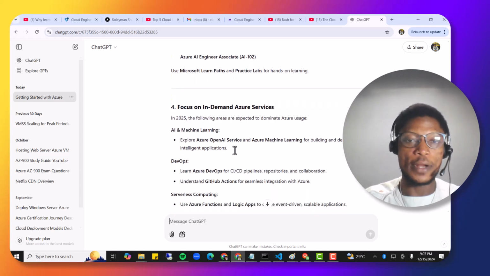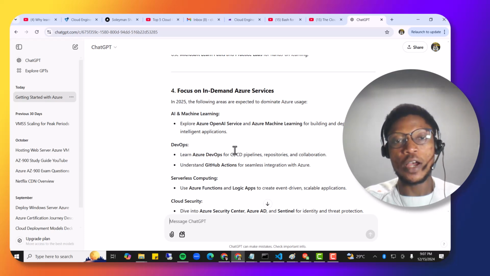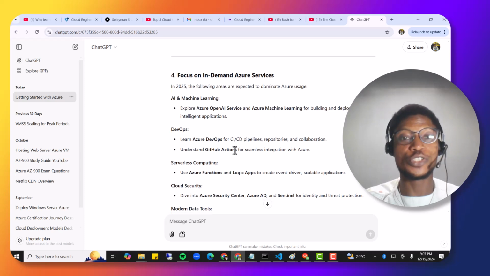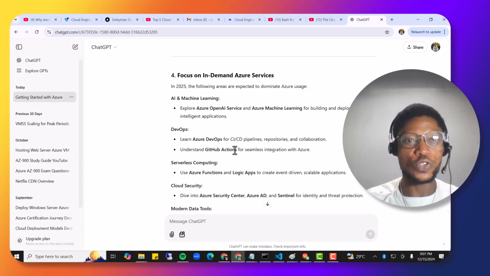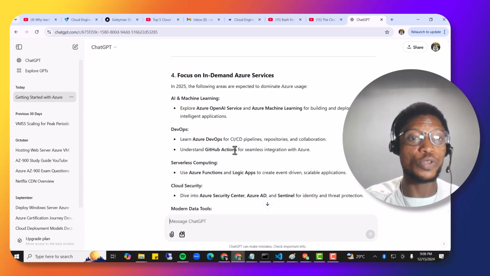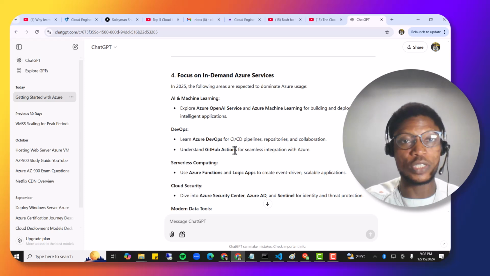All right, so focus on in-demand Azure services. I wouldn't say you should just go learn everything in Azure in total. You should focus on what particular area you want. Do you want to learn OpenAI? Do you want to just learn how to use Copilot? Do you want to learn how to deploy virtual machines and orchestrate them, create VMSS instances, and see how you could automate these instances maybe through Terraform or using DevOps tools, right? You could actually just pick a particular area.